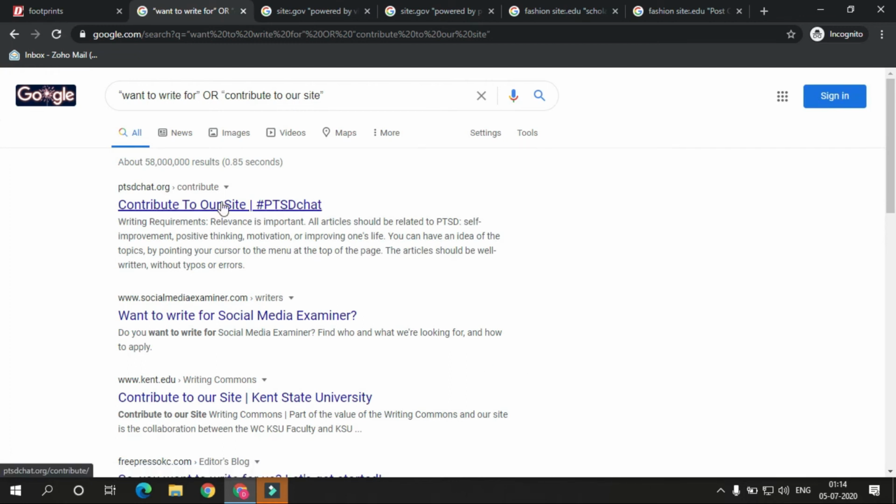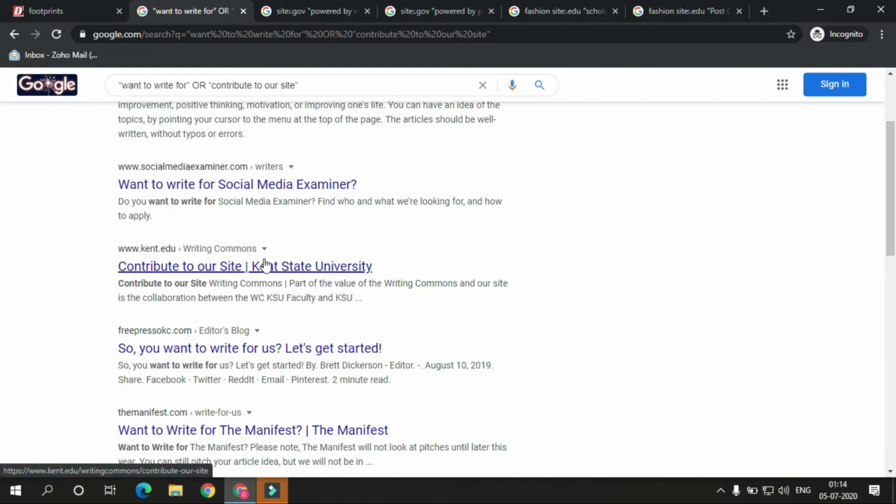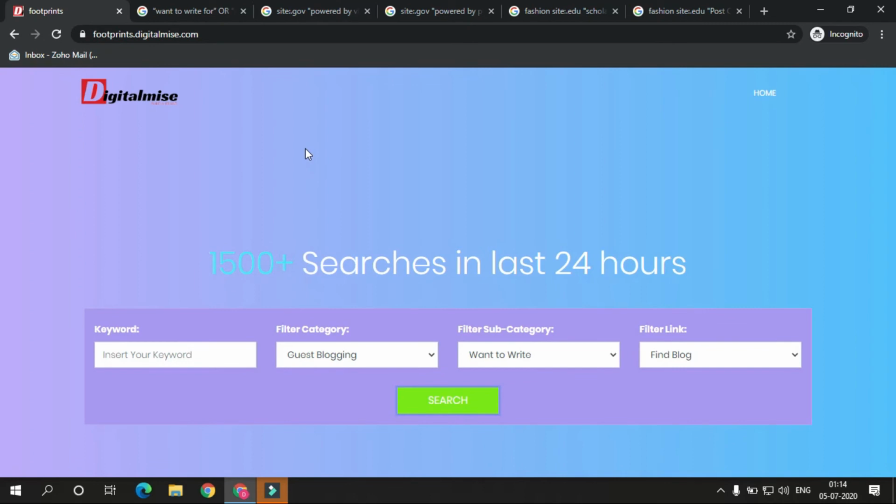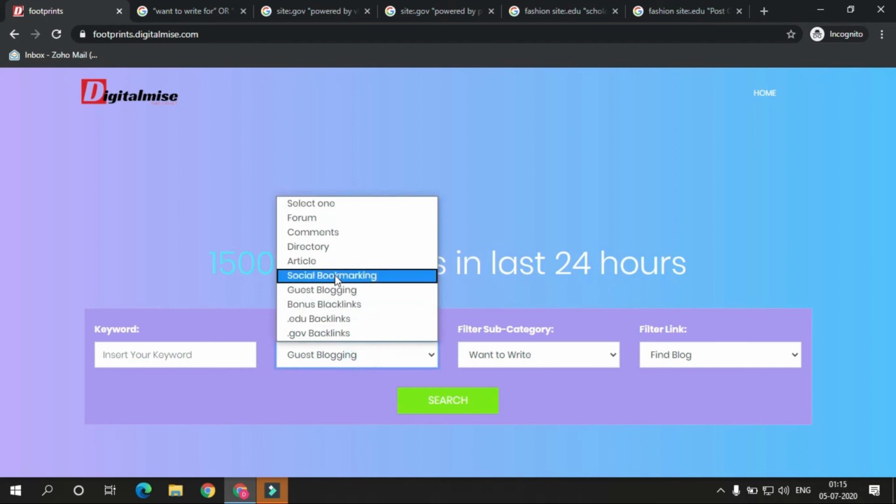Oh, that's very nice. So you have multiple sites on which you can submit your guest post. So use these tools wisely to find new referring domains for your website. You have a variety of options here. You can select any of them.